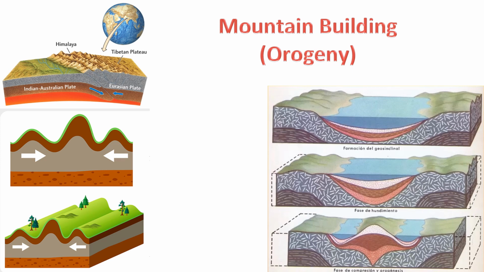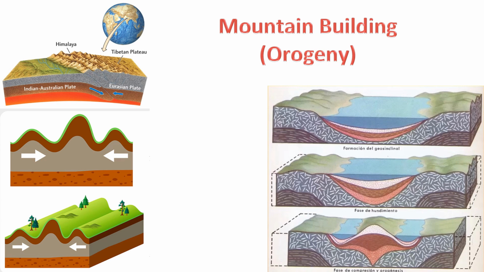4. Crustal deformation and uplift. Tectonic forces can cause significant deformation of the Earth's crust. Compressional forces lead to crustal shortening and folding, resulting in the uplift of large blocks of crust to form mountain ranges. The Appalachian Mountains in North America and the Alps in Europe are examples of mountain ranges formed through crustal deformation.